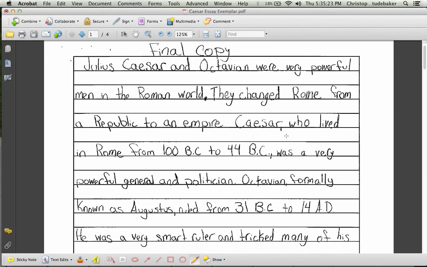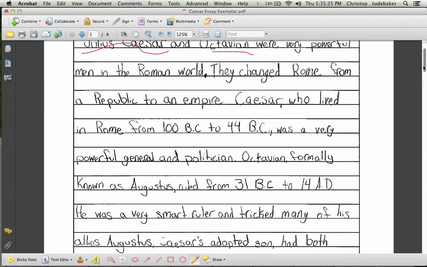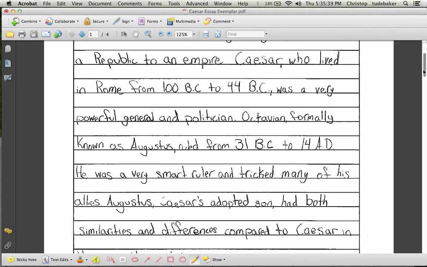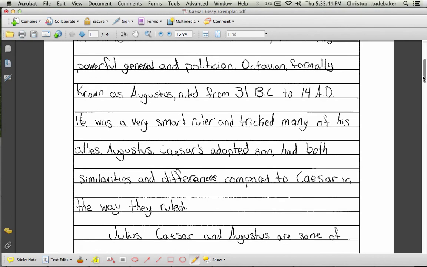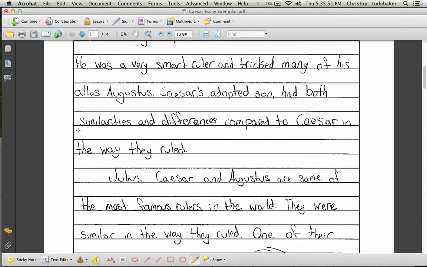So getting right into this, notice that the author immediately mentions Julius Caesar and Octavian, the two subjects of the essay, then goes on to provide some background detail of each. Talking about when Caesar lived, talked about how he's a very powerful general and a politician. Then goes on to talk about Octavian, formerly known as Augustus, talks about when he ruled, and then gradually leads into the thesis statement where they had both similarities and differences. So we know what to expect in the essay.